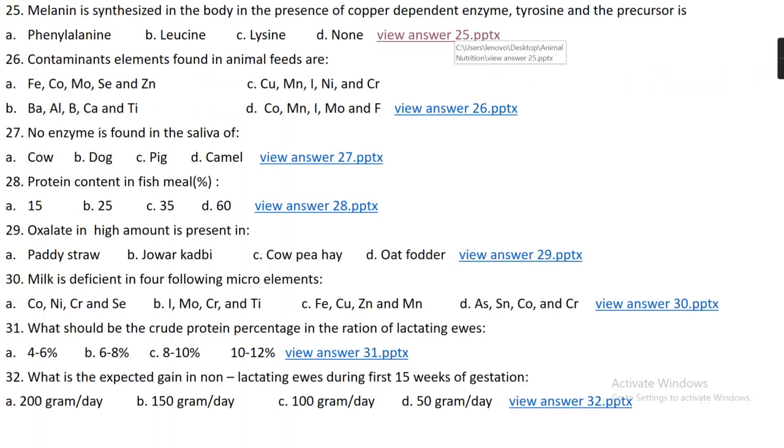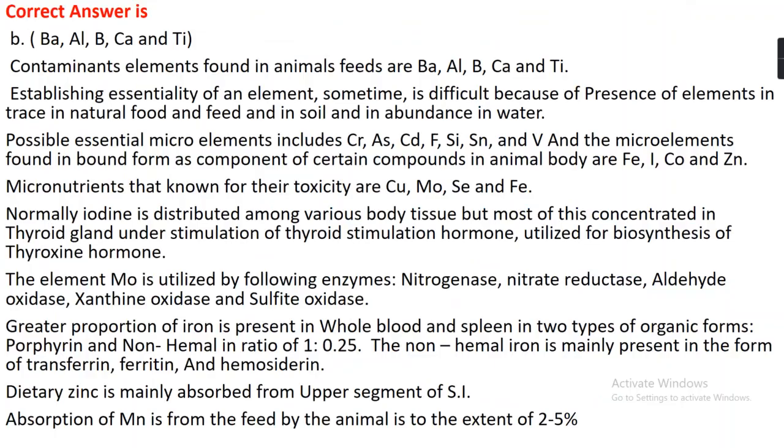Question number 26. Contaminant elements found in animal feeds are option A iron, cobalt, molybdenum, selenium, zinc. Option B barium, aluminum, boron, calcium, titanium. Option C copper, manganese, iodine, nickel, chromium. Option D cobalt, manganese, iodine, molybdenum, and fluorine. The right answer is option B, that is barium, aluminium, boron, calcium, and titanium. The contaminant elements found in animal feeds are barium, aluminium, boron, calcium, and titanium.